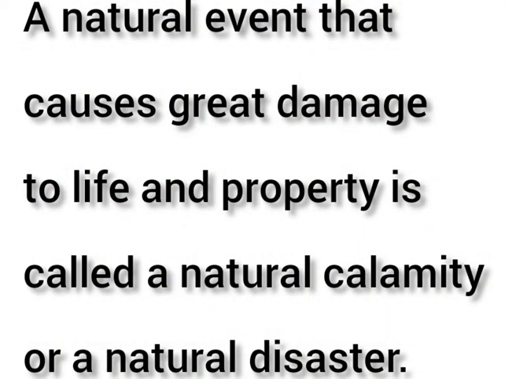A natural event that causes damage to life and property is called a natural disaster or a natural calamity. For example, earthquakes, volcanoes, cyclones, tsunamis, floods, drought, etc. are natural disasters.